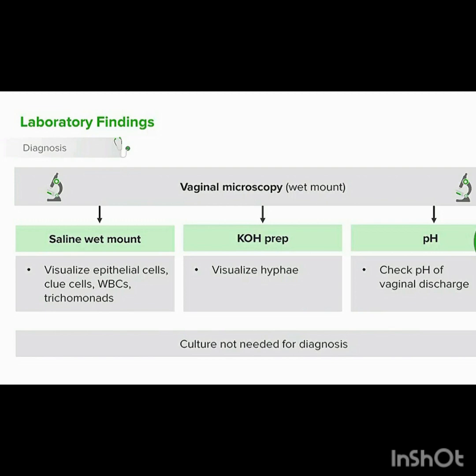Additionally, it's reasonable to check the pH and make sure that the pH is within the normal range. But a culture is generally not needed for a diagnosis of vaginitis. Usually you can pick it up from one of these tests. Additionally, more and more, some centers are moving towards just molecular testing alone, without the microscopy. This can be done on a self-administered swab by the patient.